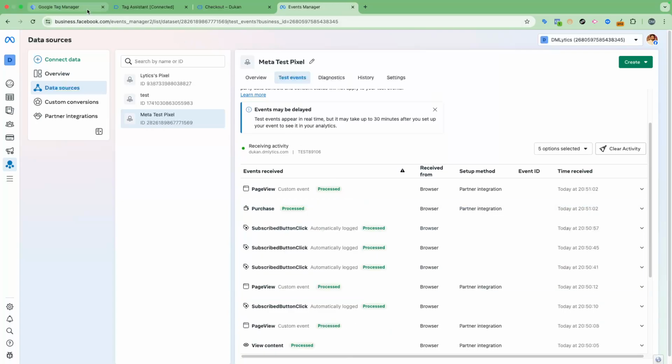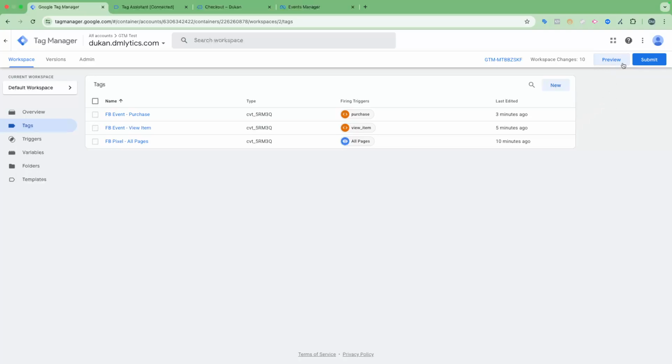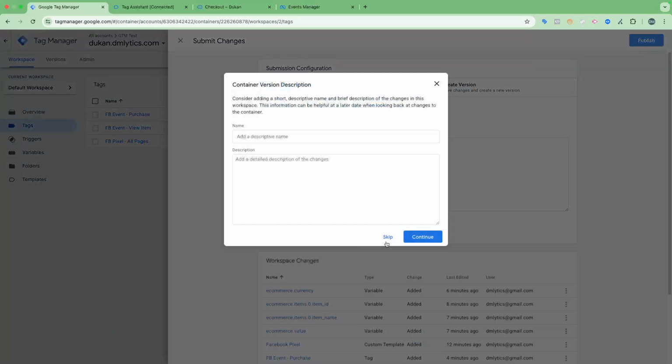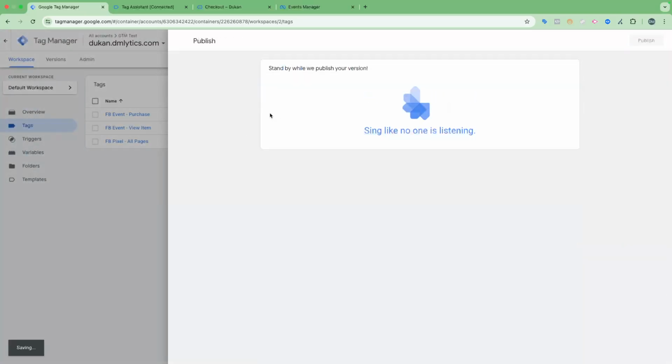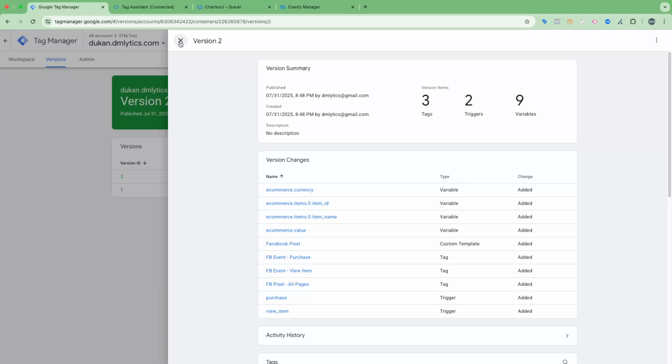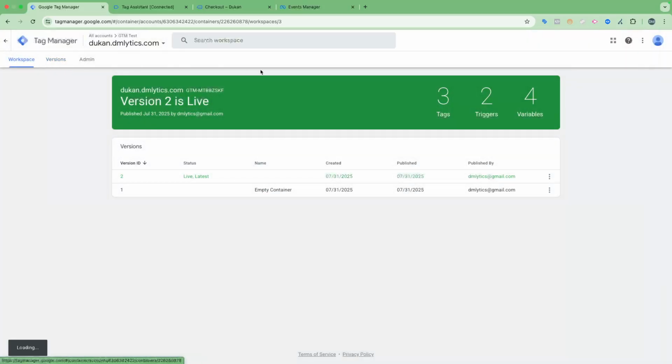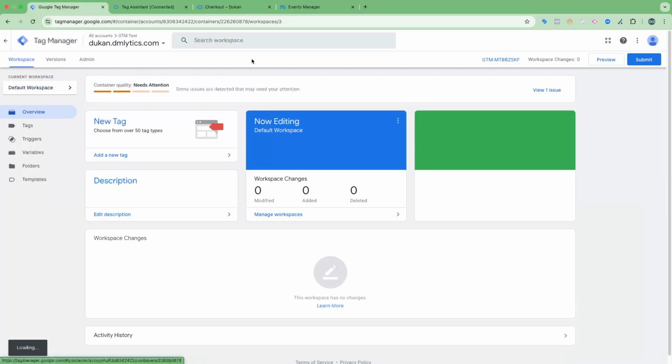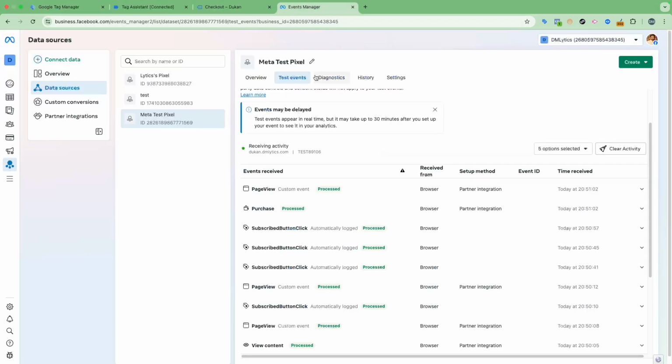Once everything is done, after testing, I will submit the changes so that this tracking pixel goes live on the website. So this is how we can create a Metapixel, install it on any website, and then verify whether it's working or not.